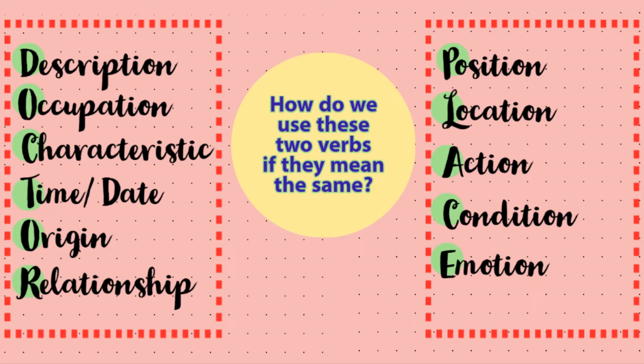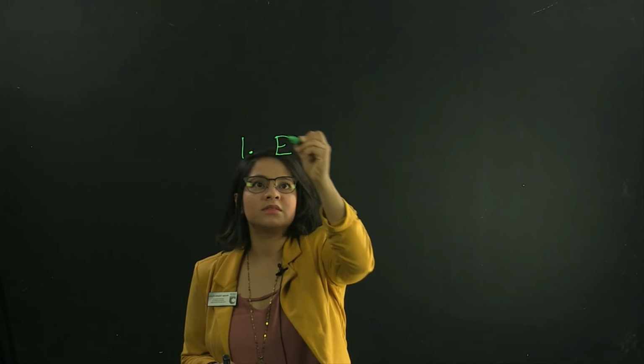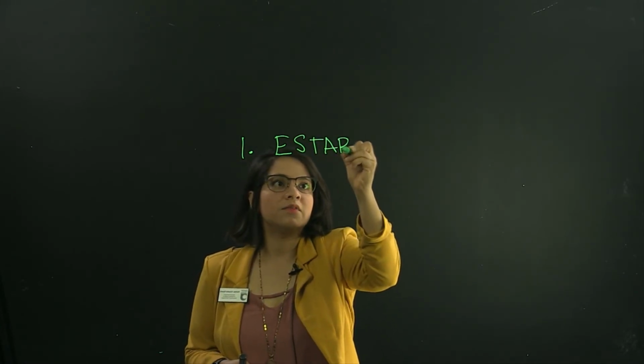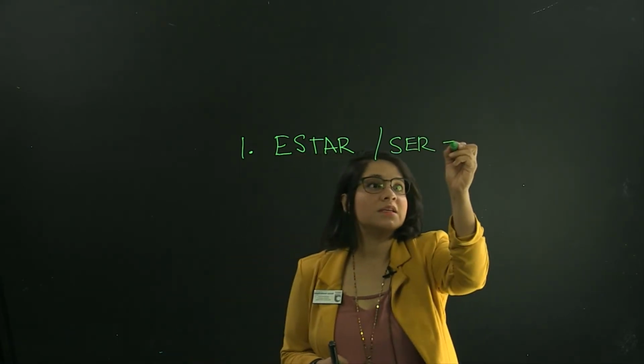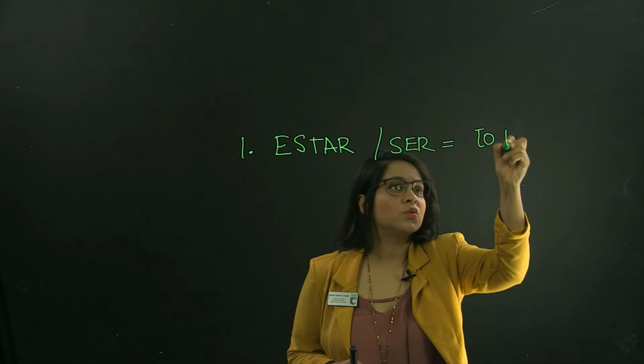On the side of the verb estar, we're talking about position, location, action, conditions, and emotions. So those are things that we usually can change or that are a little bit more temporary. So as you can see, even though they have the same meaning, these two verbs are going to be used in different situations. So let's recap what we were discussing. So we are talking about the verb estar and the verb ser. The meaning of those two verbs is the same, is the verb to be.